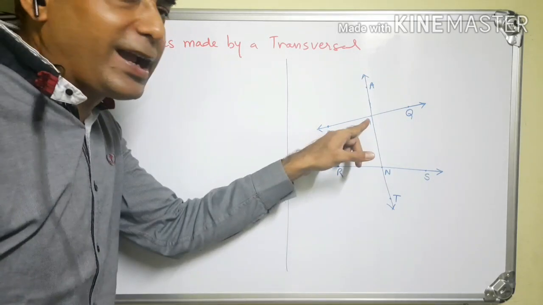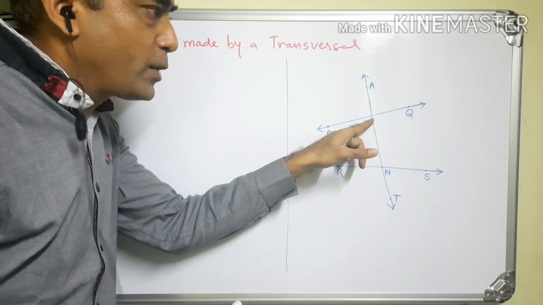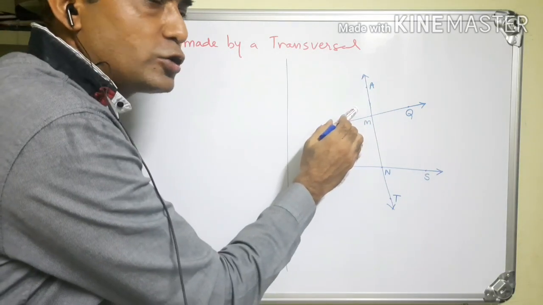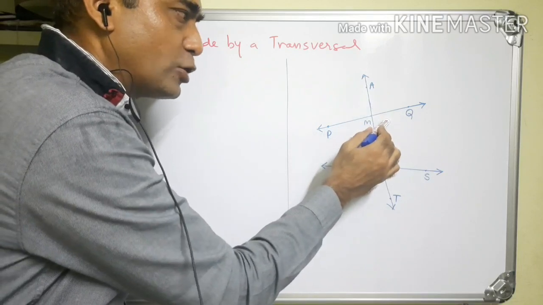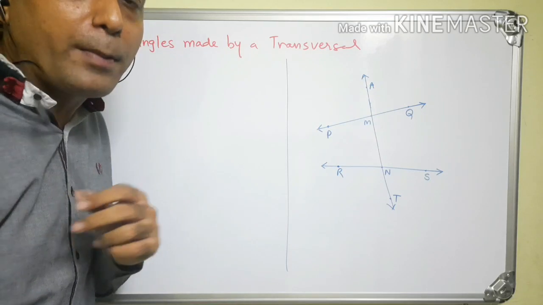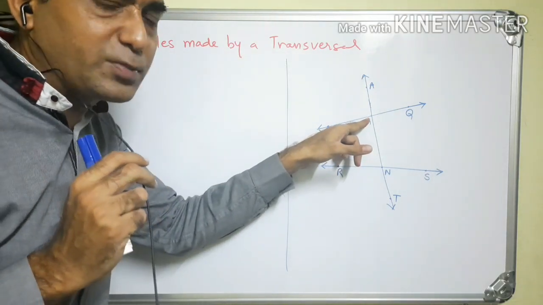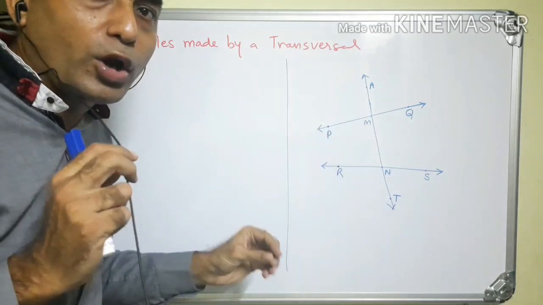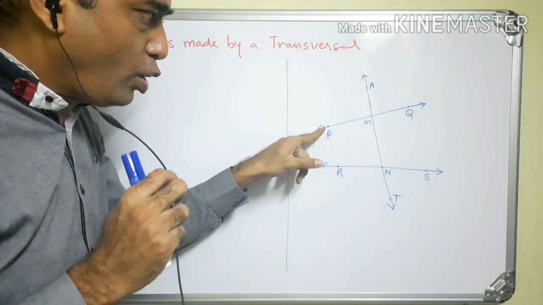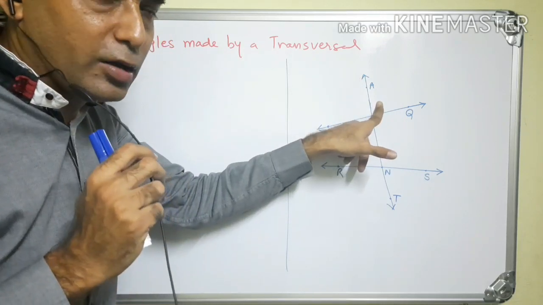We can't say angle M only, because when we say angle M, we can't understand which angle M. This angle is also M, this angle is also M, this angle is also M, this angle is also M. So it will not be appropriate to call the angle by vertex point. So we will call it by 3 letters, that is angle AMP or PMA. This is the first angle. This is second angle. What is its name?